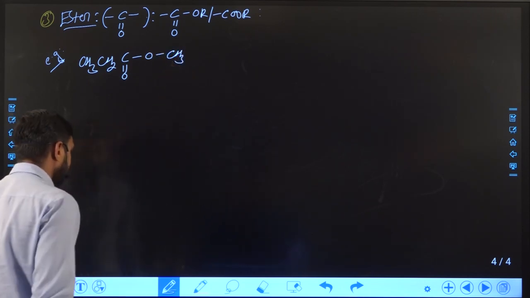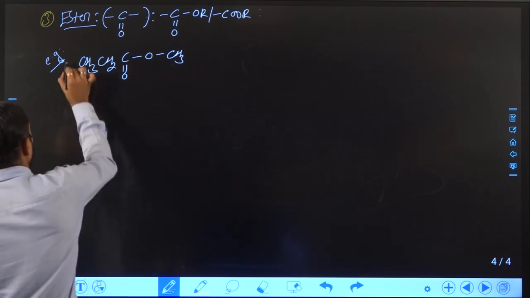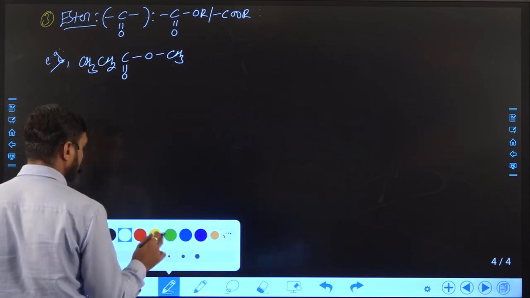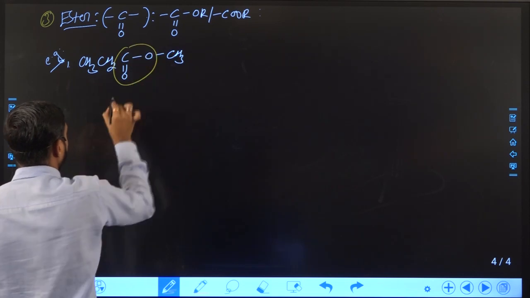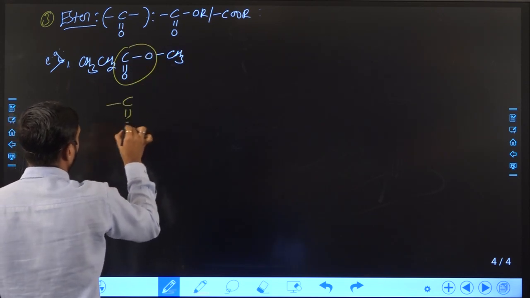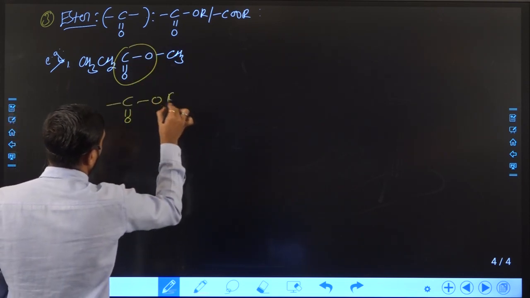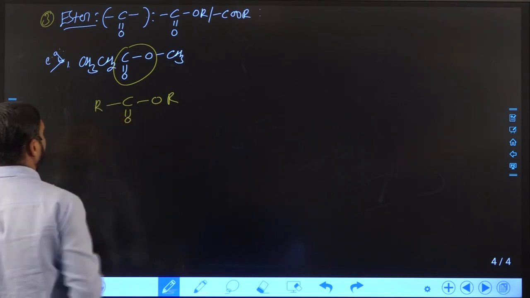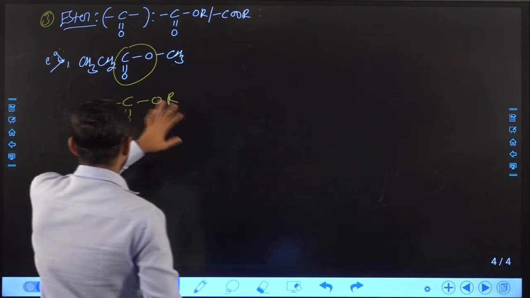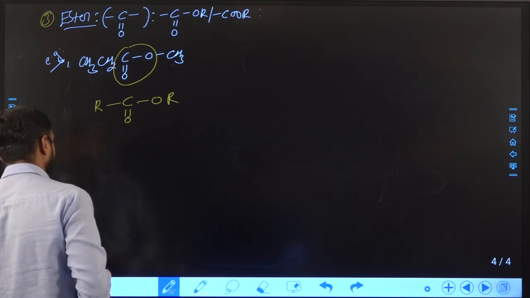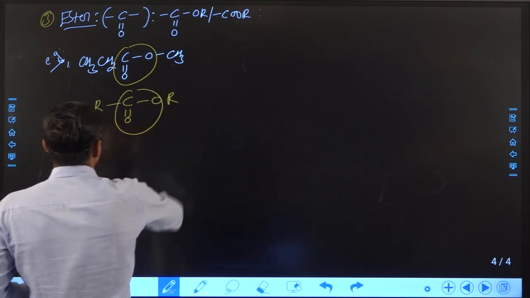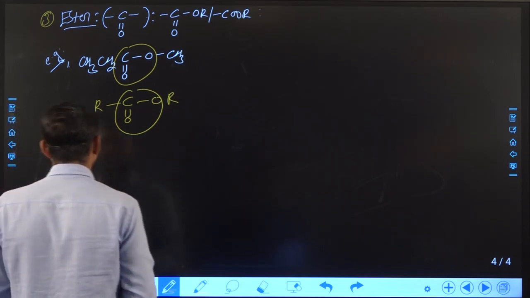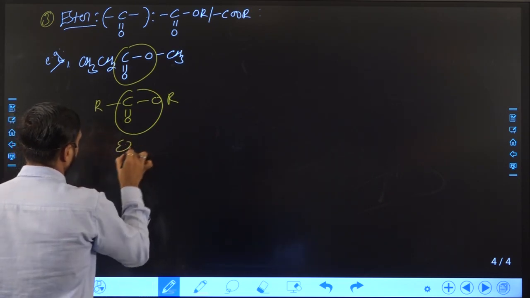You can see in this example the functional group in this compound is ester. Ester is nothing but C double bond O, O, with an alkyl group here as well as an alkyl group here. They may be similar and they may be different. Such a type of compound is known as an ester functional group containing compound.